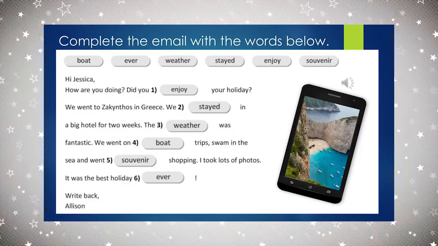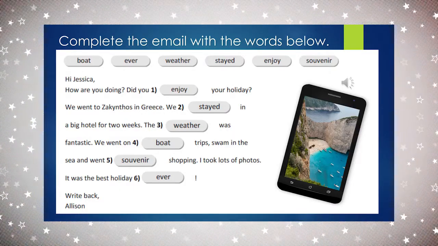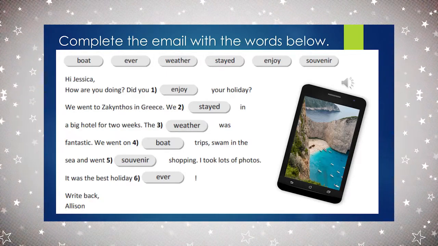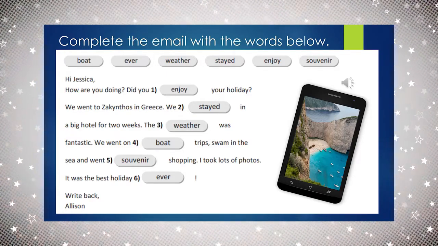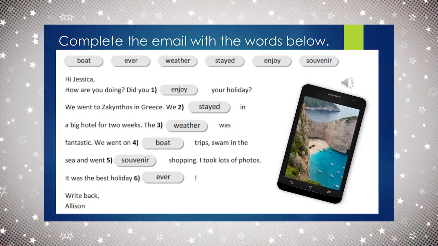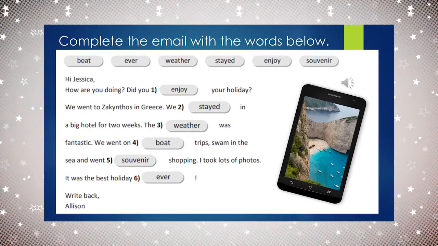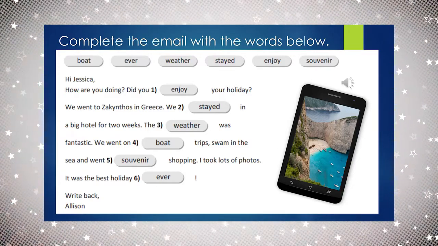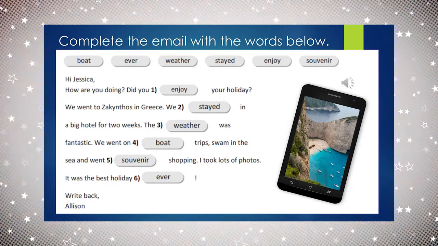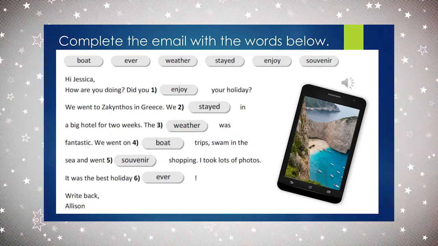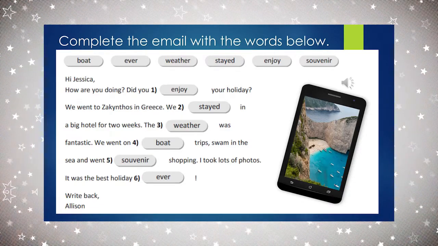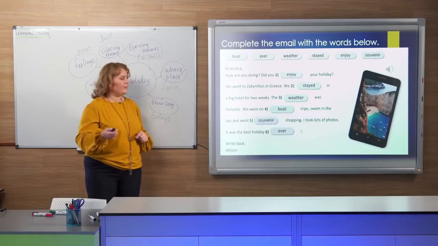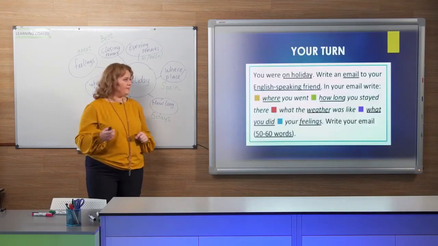Hi, Jessica. How are you doing? Did you enjoy your holiday? We went to Zakynthos in Greece. We stayed in a big hotel for 2 weeks. The weather was fantastic. We went on boat trips, swam in the sea, and went souvenir shopping. I took lots of photos. It was the best holiday ever. Right back, Alison. Good.